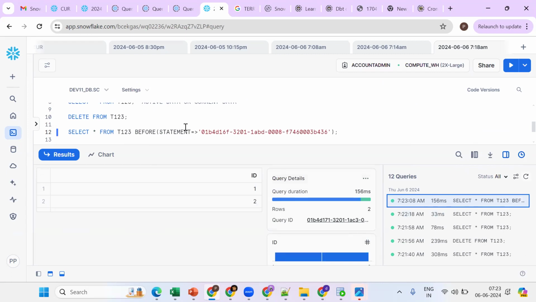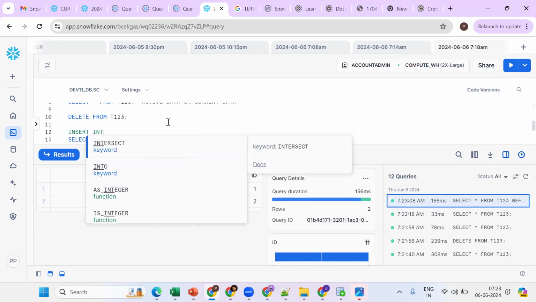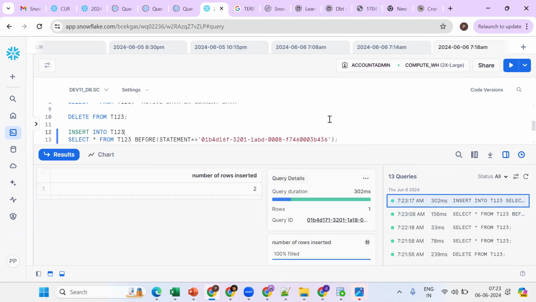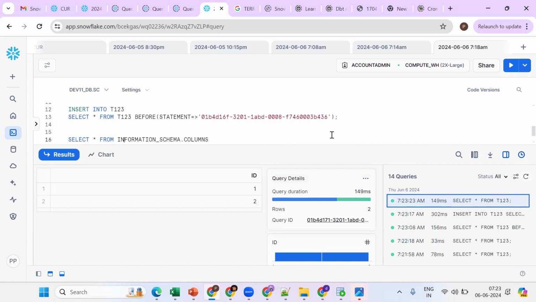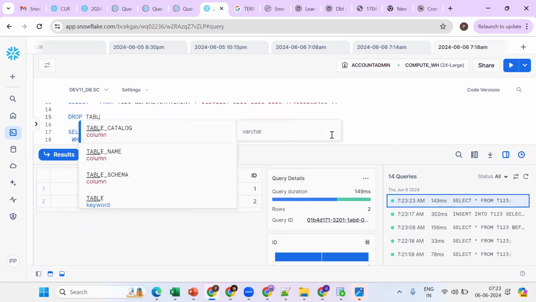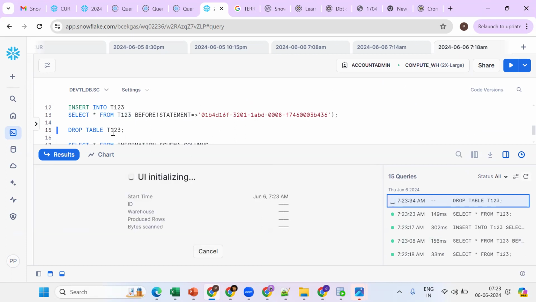Now this data I want to get into the Snowflake table. Then what should I use? I should insert into T123. Got the point? Now I try to insert. Now see, 2 records are there. Now I drop the table. This is important. Drop table T123. See, the table has been dropped.